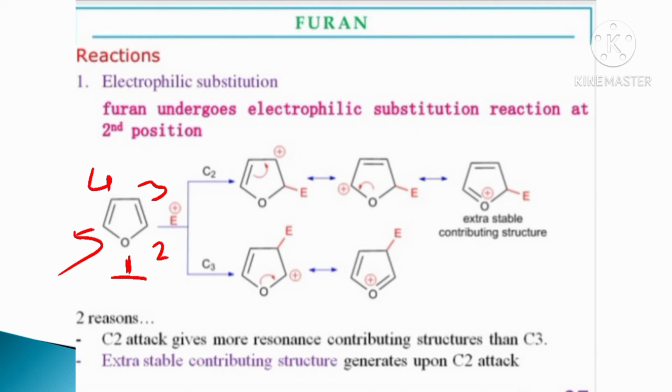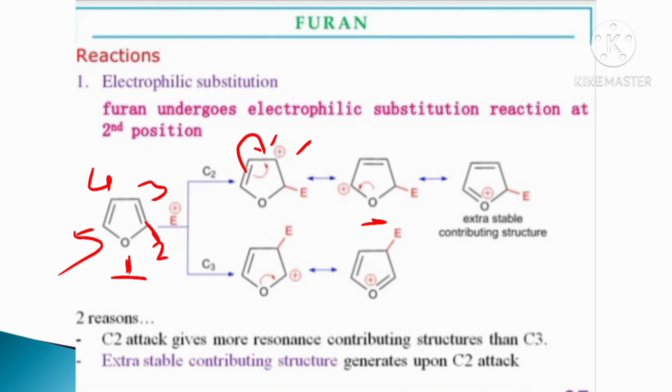First, the electrophile attacks the C2 position here and this structure is formed. Next, this bond shifted here and stabilizes the positive charge, forming this structure.